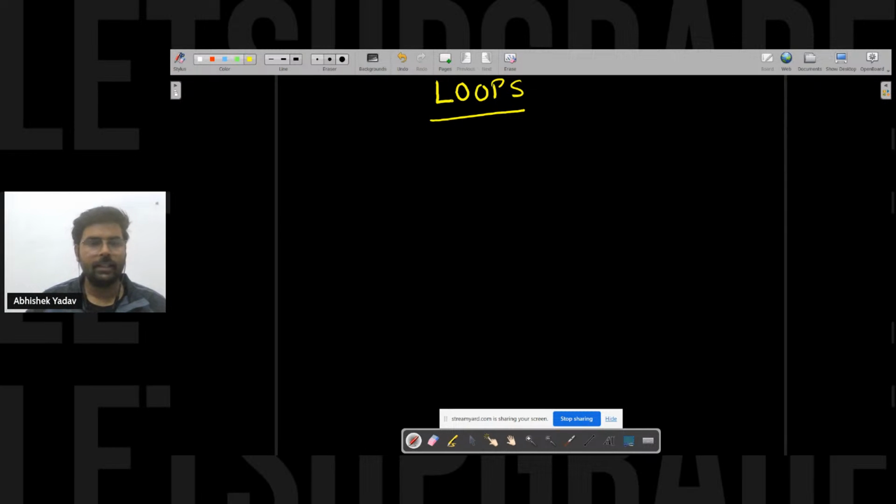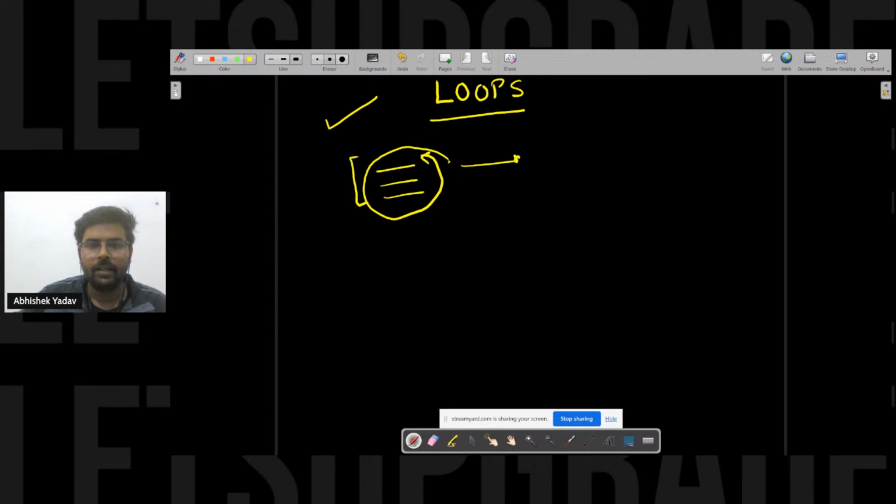So let's start our session without wasting our time, because it is already 7:04 and we have only 1 hour, right? So, guys, does anyone know about loops? When can I use a loop? Please write in the chat. In which scenario? Simple, right? When I have a part of a code and I have to execute this code again and again, then I can go with the loop, right? So basically I have three loops: the for loop, the while loop, and the do while loop, right?